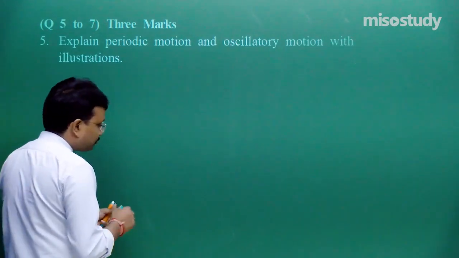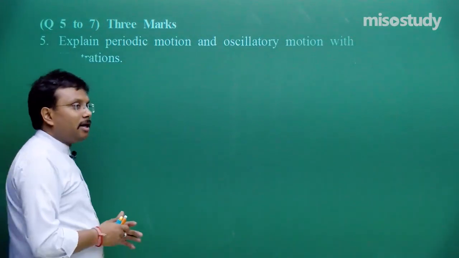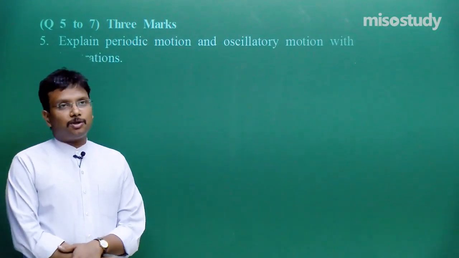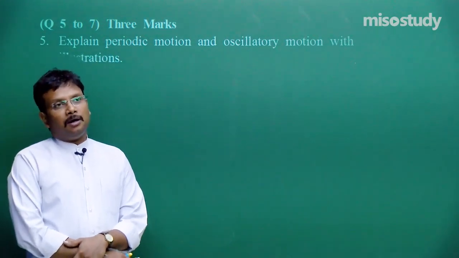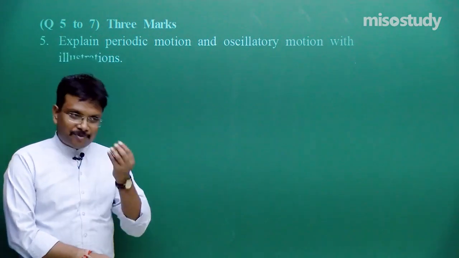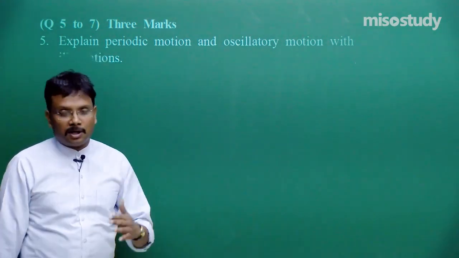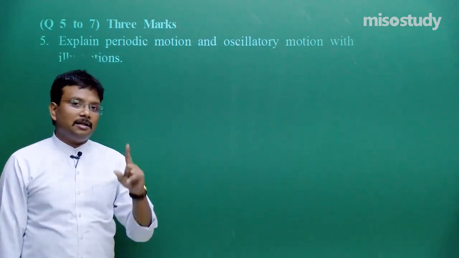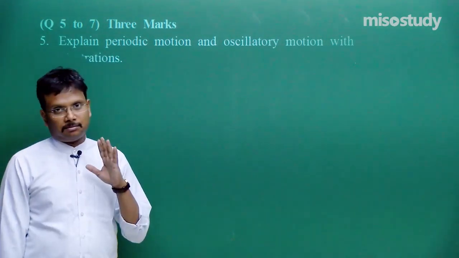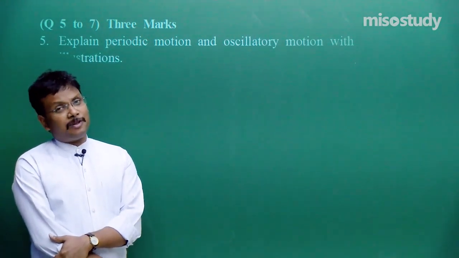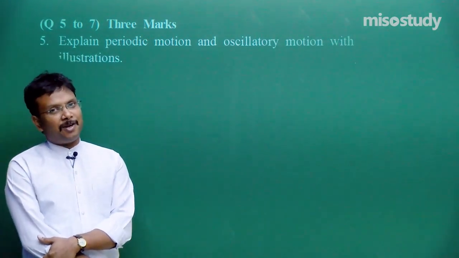Fine. Now about periodic motion, what will you write down? Periodic motion is a motion of the object around any fixed point in such a manner that it repeats its motion again and again, but in the same direction. So I can say this satellite motion with which I started the discussion is periodic motion.